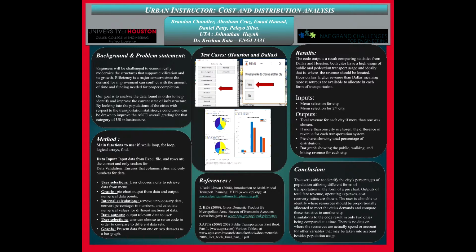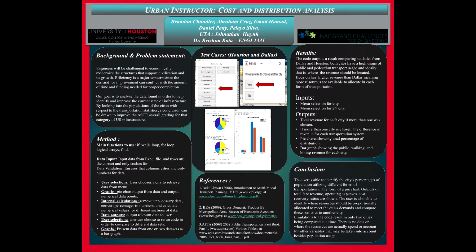By looking into populations of the cities with respect to freeway and railway miles, and relating that to the transportation statistics, a conclusion can be drawn to improve the American Society of Civil Engineers overall grading for that category of U.S. infrastructure. As mentioned before, our goals are to collect data on the largest populations, gather which transportation systems are used most frequently, have users select a city out of the menu function and output the data, determine how the total budget should be distributed towards the roadways, bridges, and rail system, and calculate which cities are in most need of infrastructure improvement.